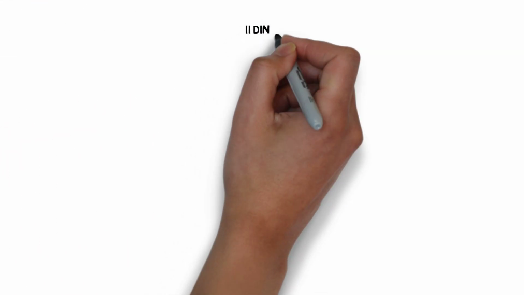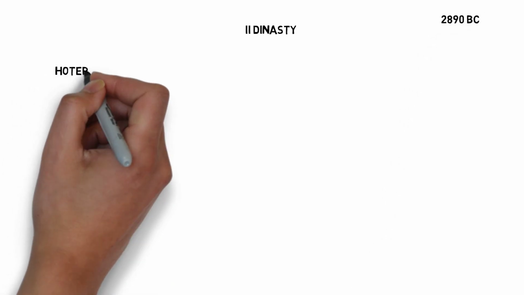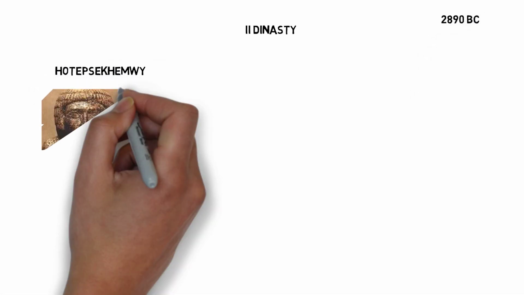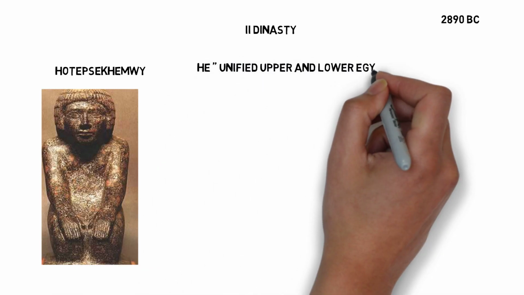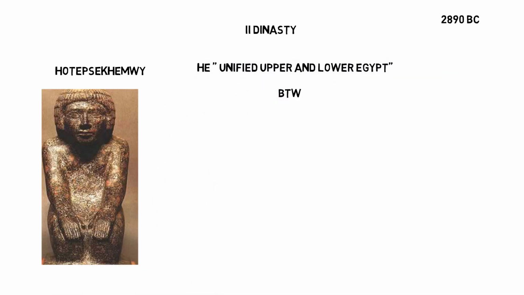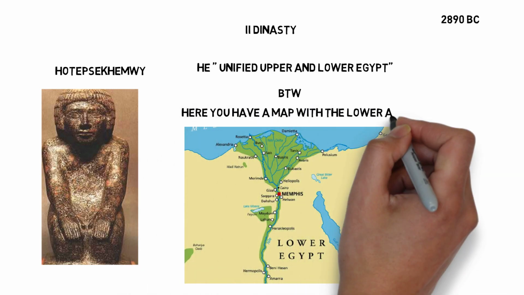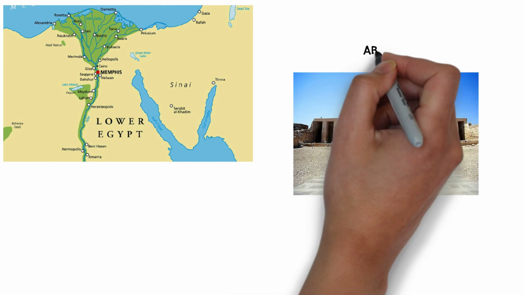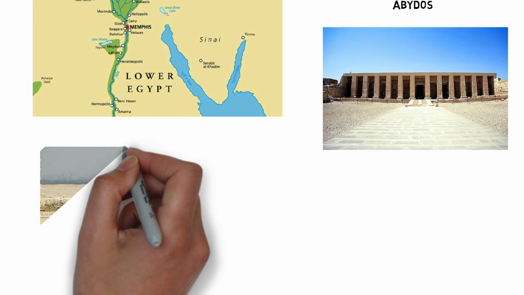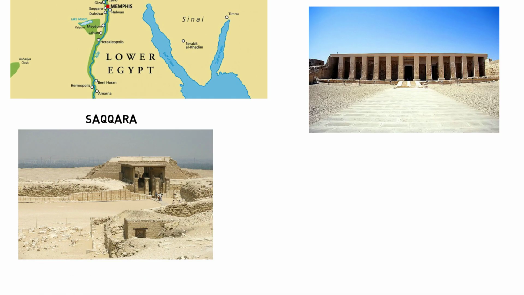After the end of the First Dynasty in Egypt, the Second Dynasty was created around 2890 BC. Hotep-Sekhemwy, who is thought to have unified Upper and Lower Egypt during his reign, established this dynasty. During this period, Egyptian pharaohs began constructing enormous tombs in Abydos, which would become an important religious center throughout the pharaonic period. The tomb of Hotep-Sekhemwy, discovered at Saqqara, is among the earliest specimens of this architectural style.